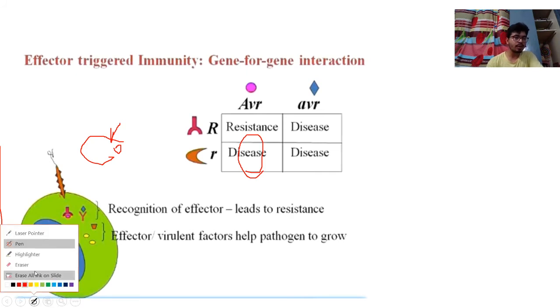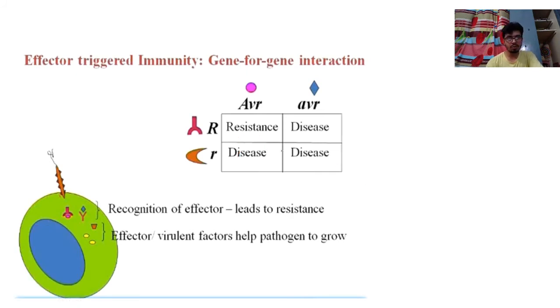So in this slide, what I have shown is that if the R-AVR combination fits together and is properly locked, that is the case of the resistant plant, and all others will be susceptible in nature and will show the disease response. Why are they diseased? Because the proper combination is not there.